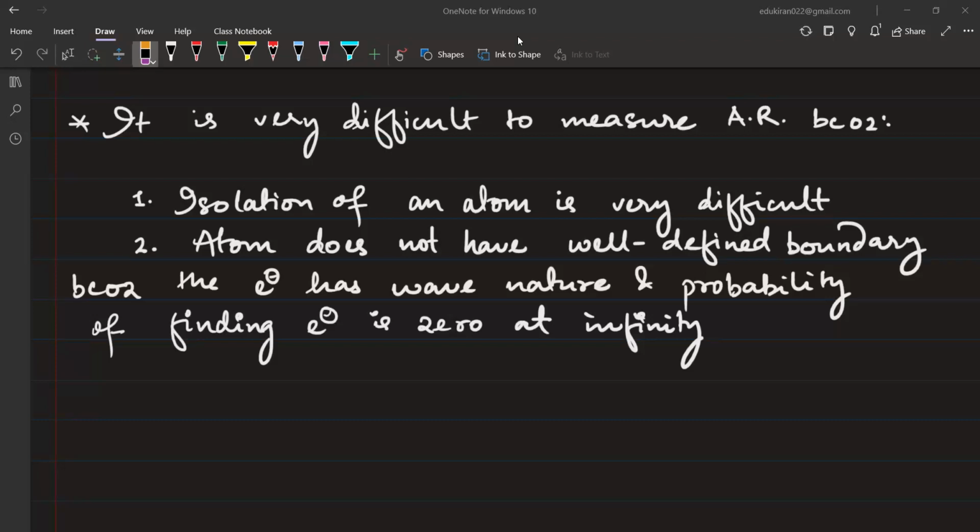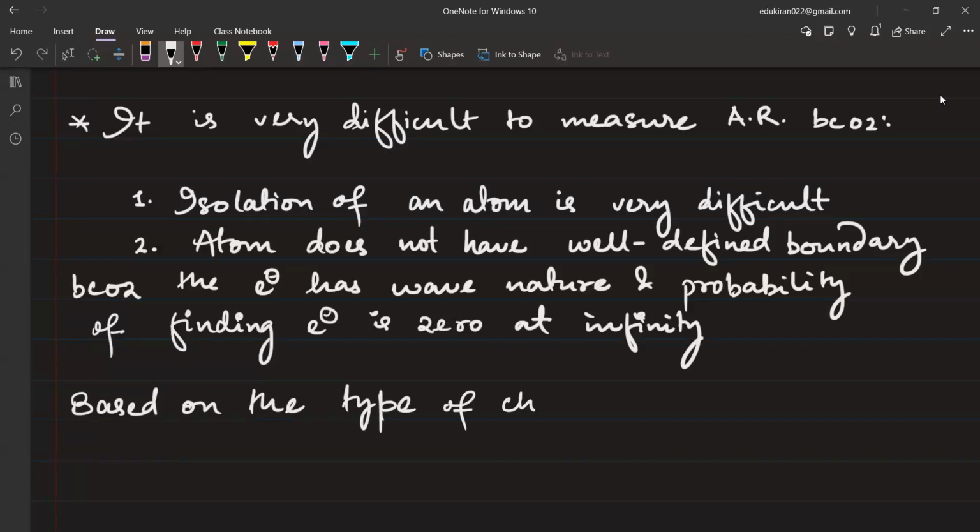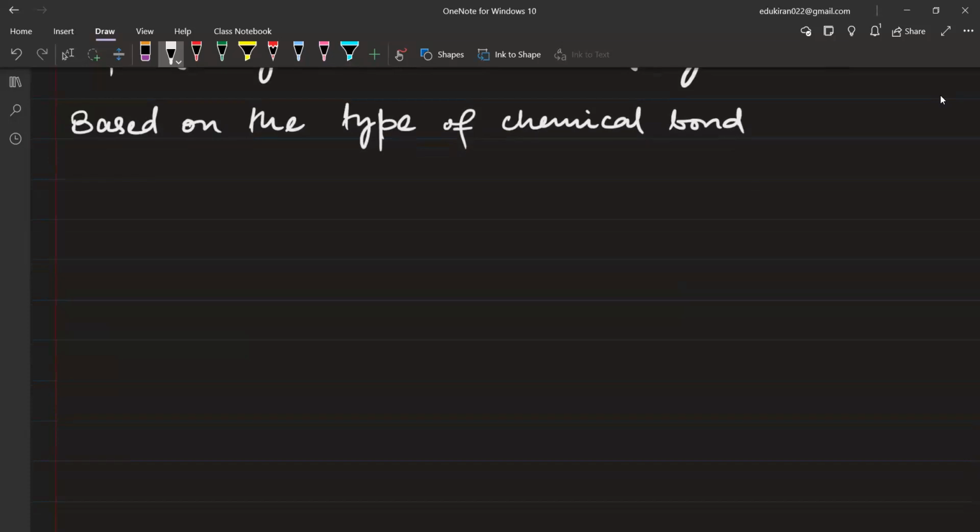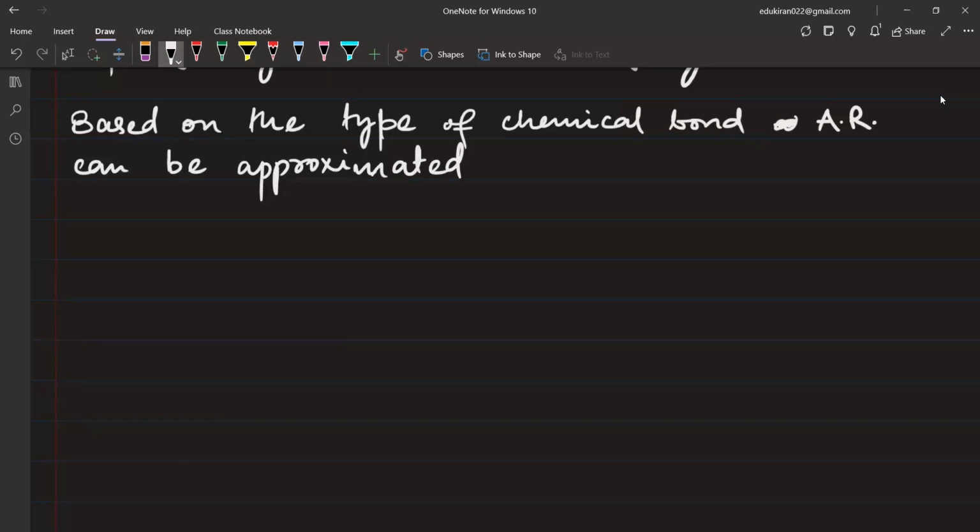So how do we measure? We will approximate. So please write. Based on the type of chemical bond, atomic radius can be approximated by following methods. Number one, if we have a covalent radius.